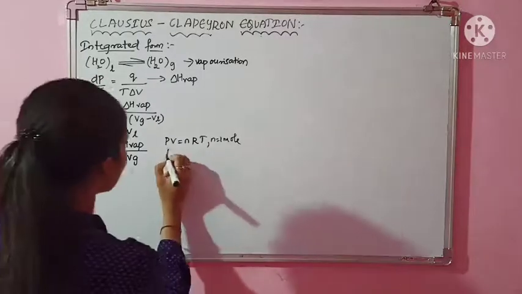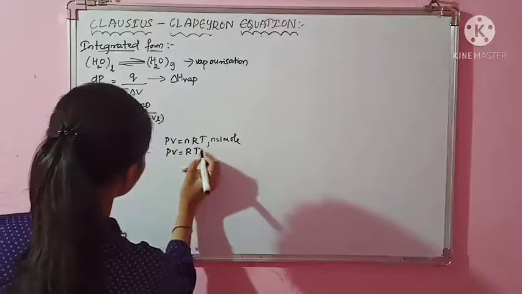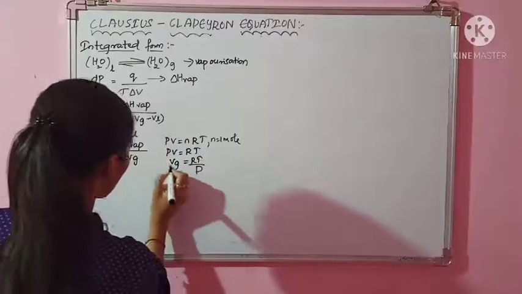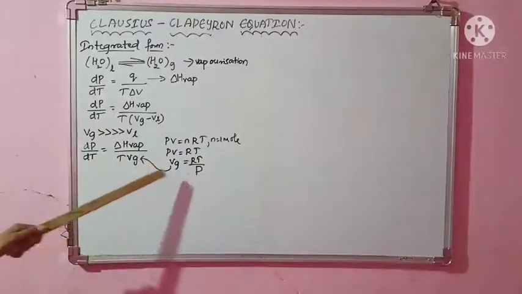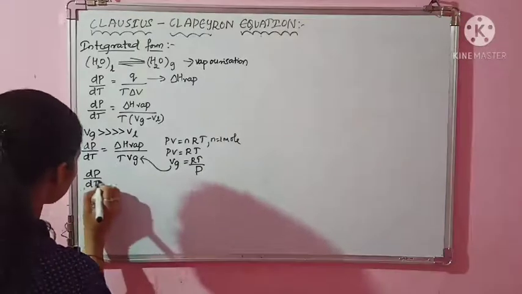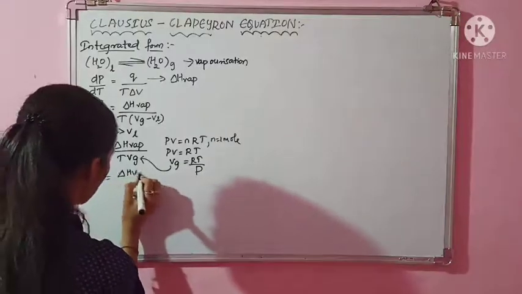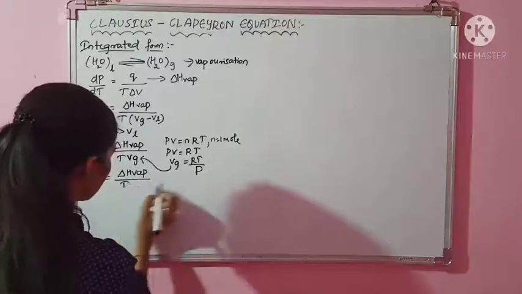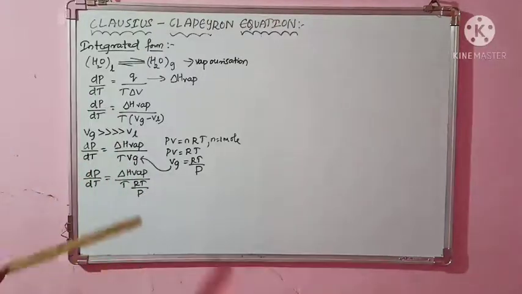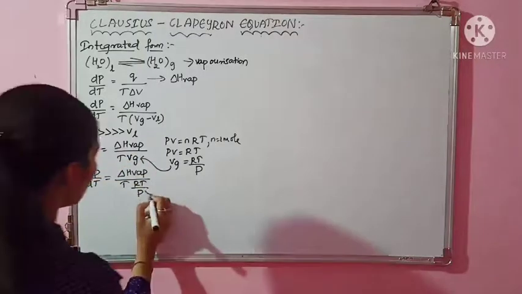So then definitely it will be PV is equal to RT. Since you want the volume of gas, it will be RT by P. Now I want to substitute this volume of gas here. So what happens, see here, dP by dT is equal to delta H of vaporization, this will be as it is, T also as it is. In place of Vg I'll put RT by P. So here what happens, the denominator of the denominator goes to the numerator.